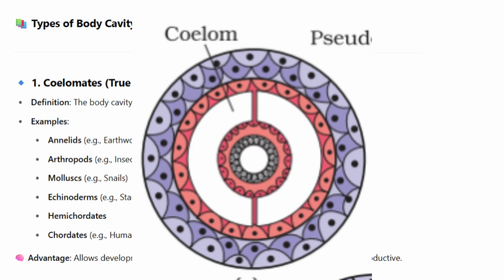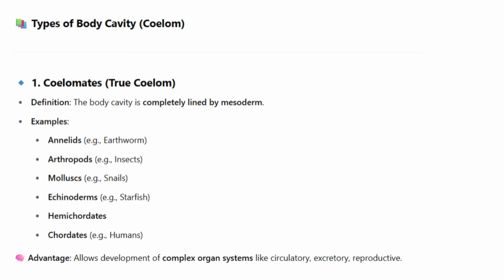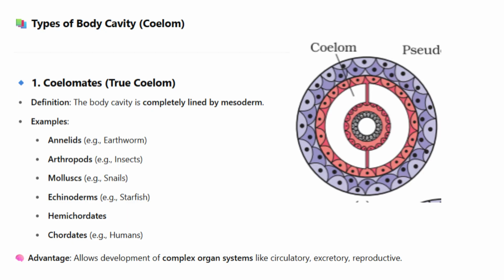1. Coelomates, true coelom. Definition: the body cavity is completely lined by mesoderm. Examples: annelids, e.g. earthworm; arthropods, e.g. insects; mollusks, e.g. snails; echinoderms, e.g. starfish; hemichordates; chordates, e.g. humans. Advantage: allows development of complex organ systems like circulatory, excretory, reproductive.